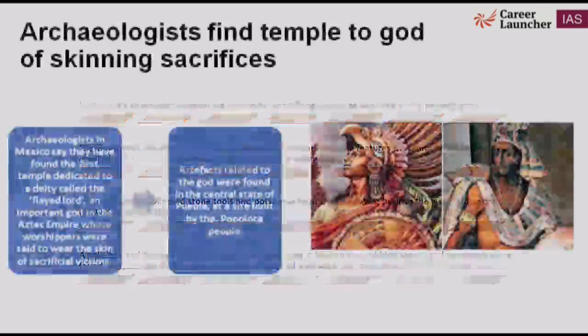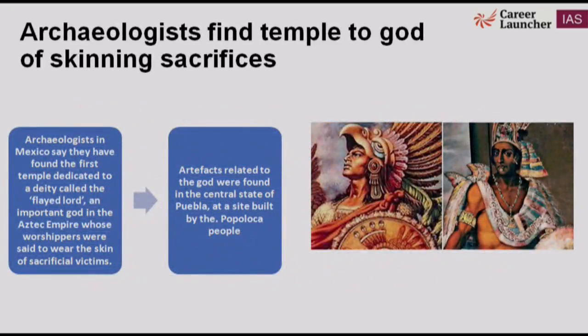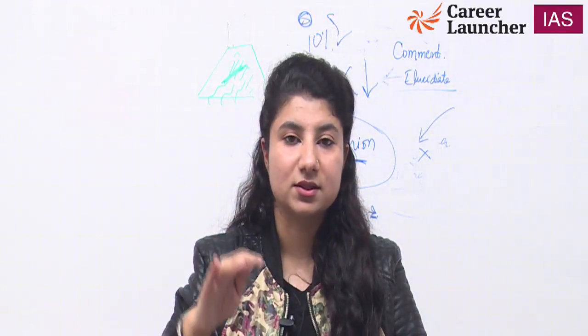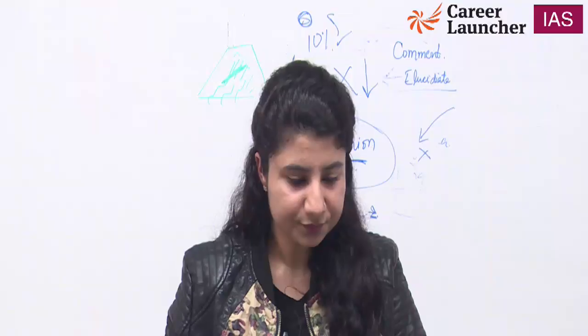Andhra Pradesh. Right away from Andhra Pradesh, we are going to Mexico to see another kind of art and architecture. Archaeologists find temple to god of skinning sacrifices, and we are going to see Aztec gold. I hope you remember Pirates of the Caribbean. Even that concept was taken from this empire which was there in Mexico, known as the Aztec Empire.